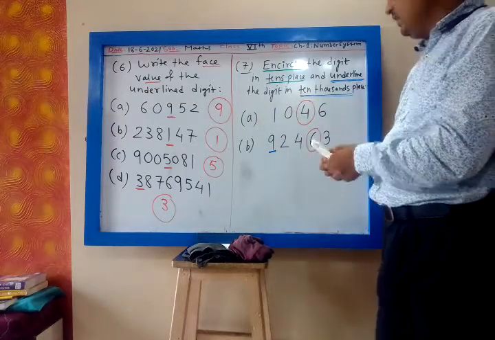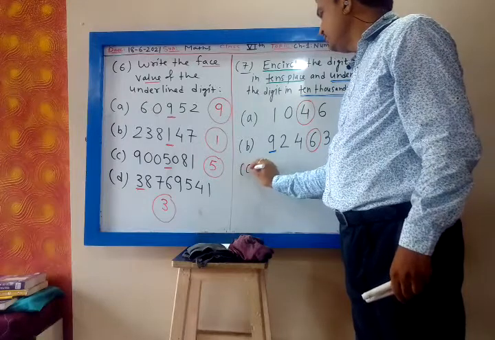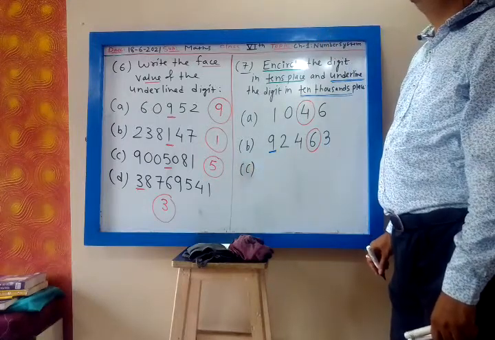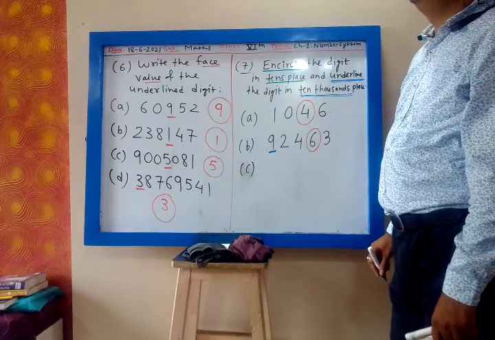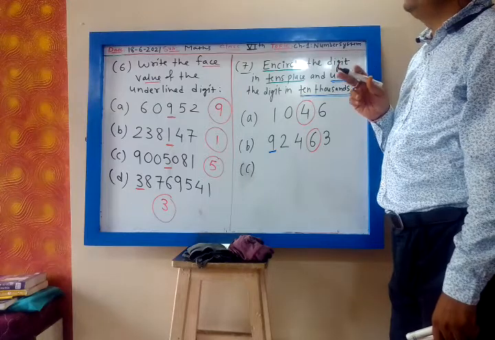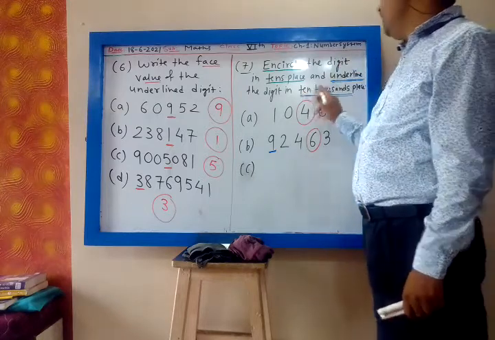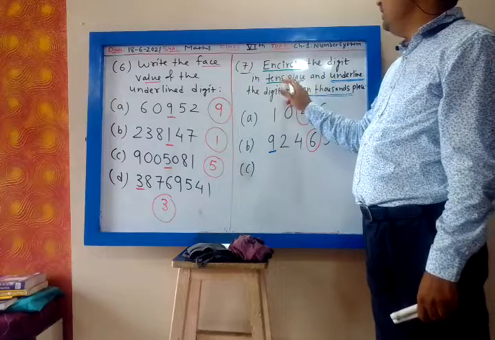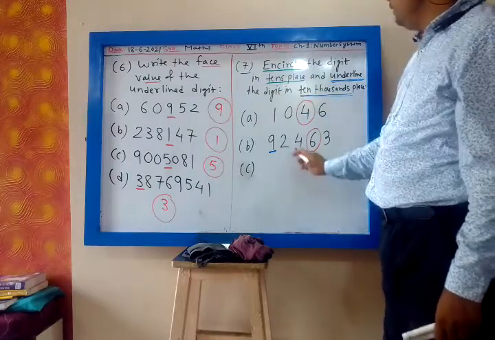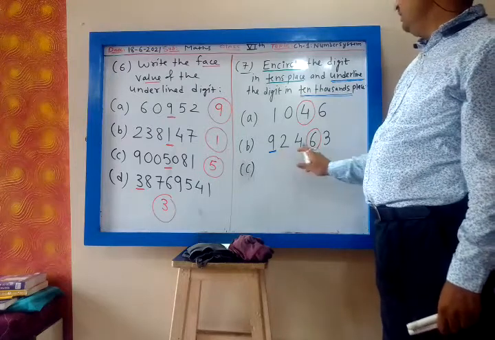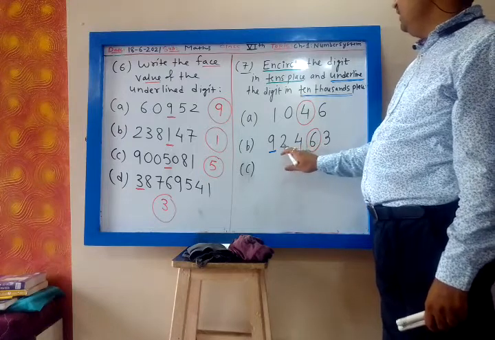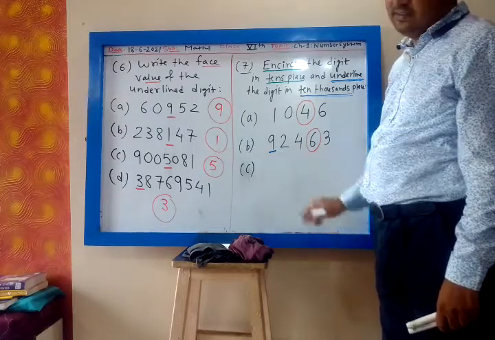Only encircle will be done. In 92463, you underline the 10,000 place and make a circle around the tens place. Tens place is 6, we make a circle. The 10,000 place is 9, we underline it.